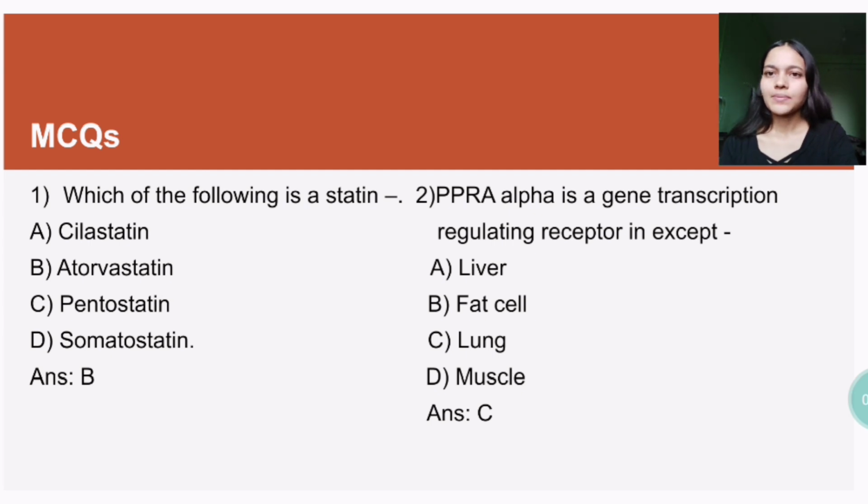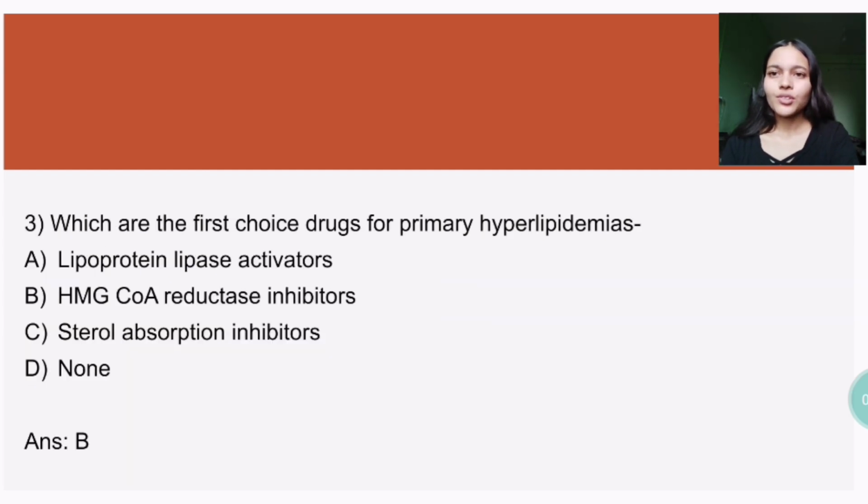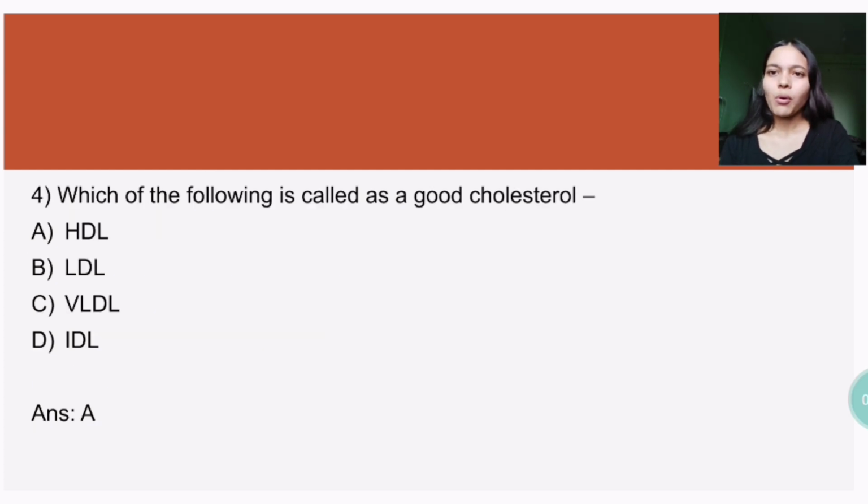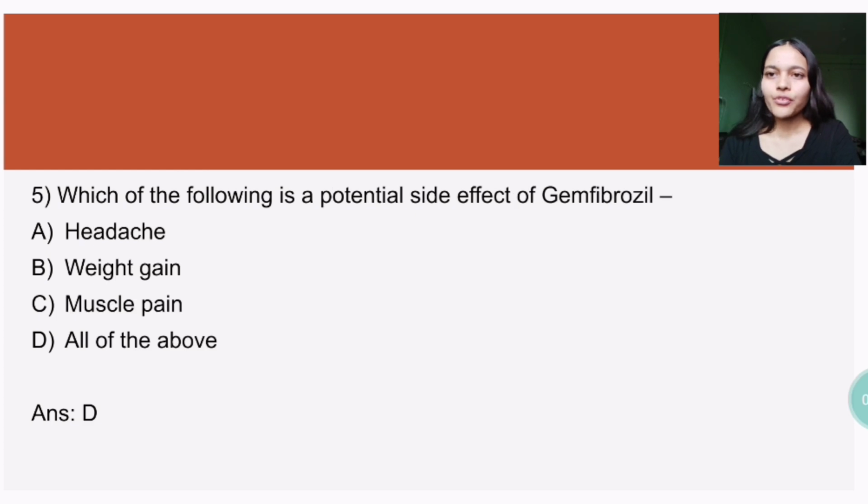So answer is C. Which are the first choice drugs for primary hyperlipidemias? Statins, which are also called HMG-CoA reductase inhibitors. So answer is B. Which of the following is called a good cholesterol? HDL, everybody knows this. Which of the following is a potential side effect of gemfibrozil? So gemfibrozil is a fibrate. So headache, yes. Weight gain, yes. Muscle pain, yes. Answer would be all of the above.